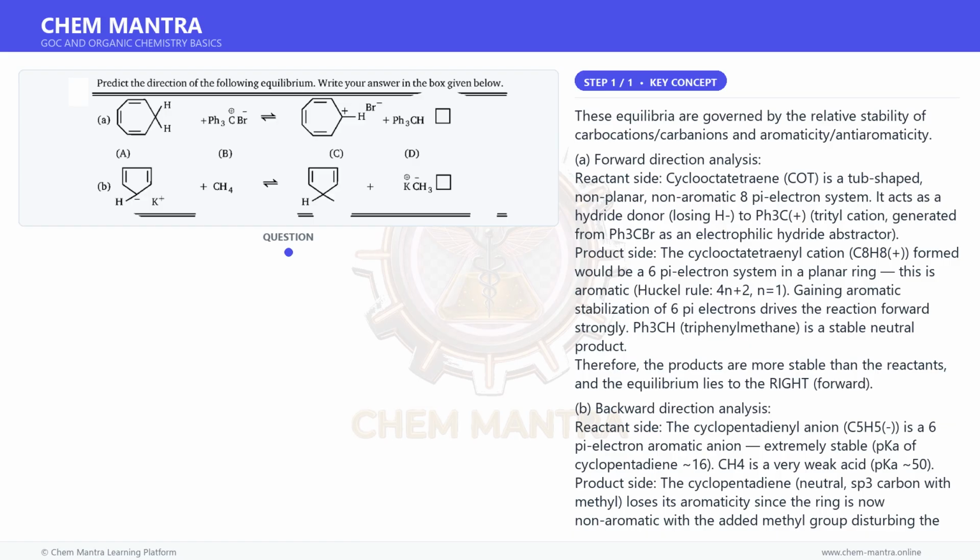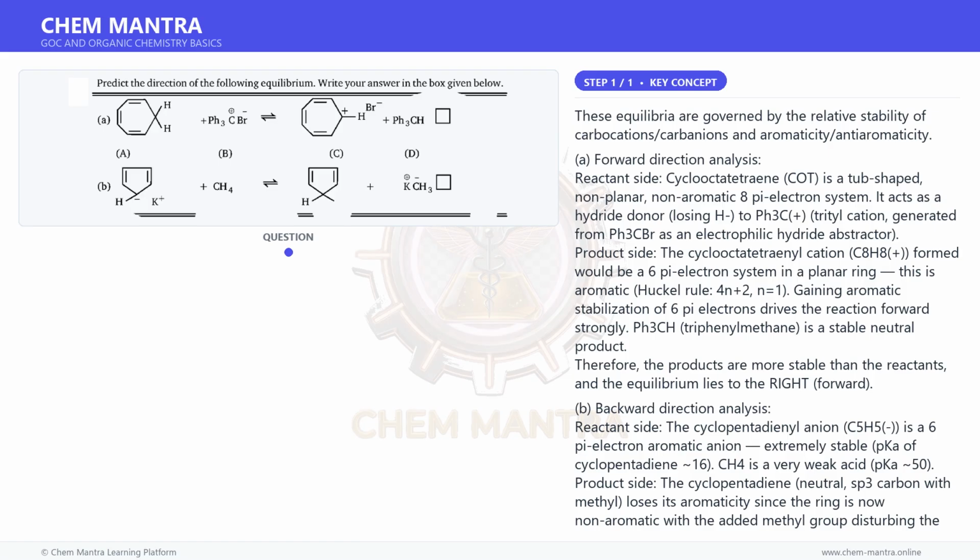Product side: the cyclooctatetraenyl cation, C8H8+, formed would be a 6-pi-electron system in a planar ring. This is aromatic, Huckel rule 4n plus 2, n equals 1. Gaining aromatic stabilization of 6-pi electrons drives the reaction forward strongly. Ph3CH, triphenylmethane, is a stable neutral product. Therefore, the products are more stable than the reactants, and the equilibrium lies to the right, forward.